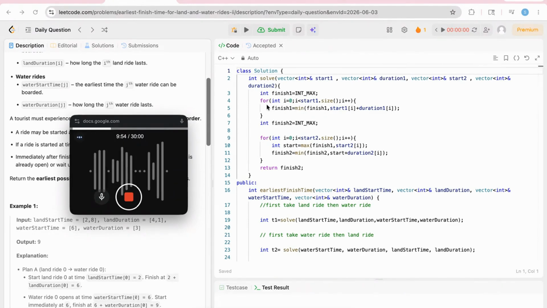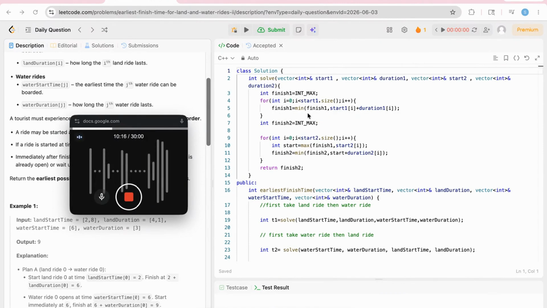For the first activity we'll explore all the activities and choose the one for which the finish time is minimum. So we simply traverse the start time array of that activity and find the end time for each.